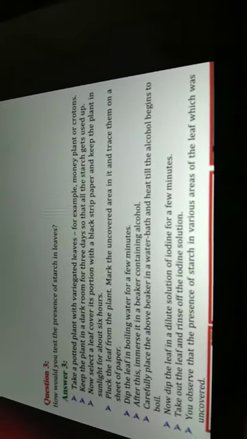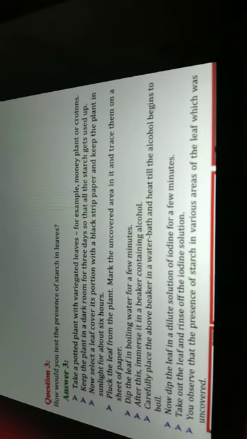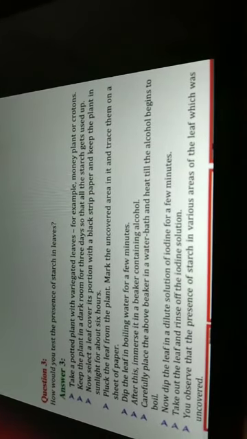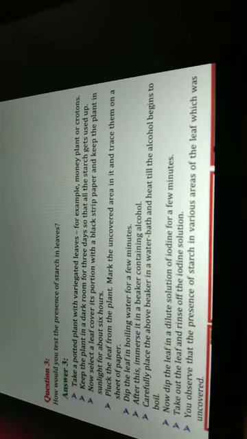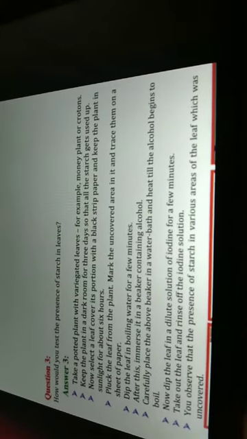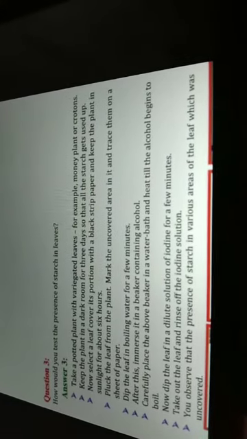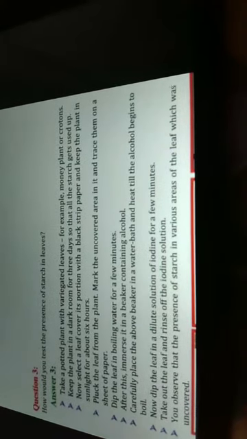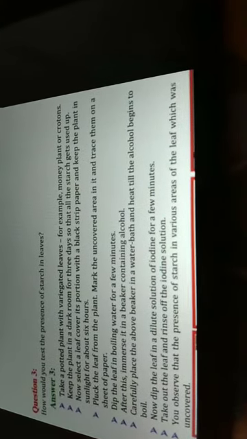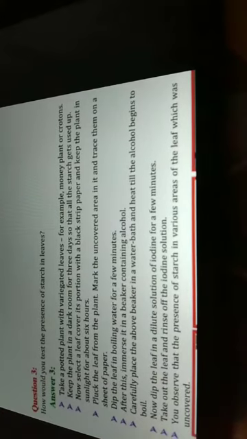Then keep the plant in a dark room for 3 days so that all the starch gets used up. You have to keep the potted plant in a dark room so that the plant can use up all the nutrients within 3 days.